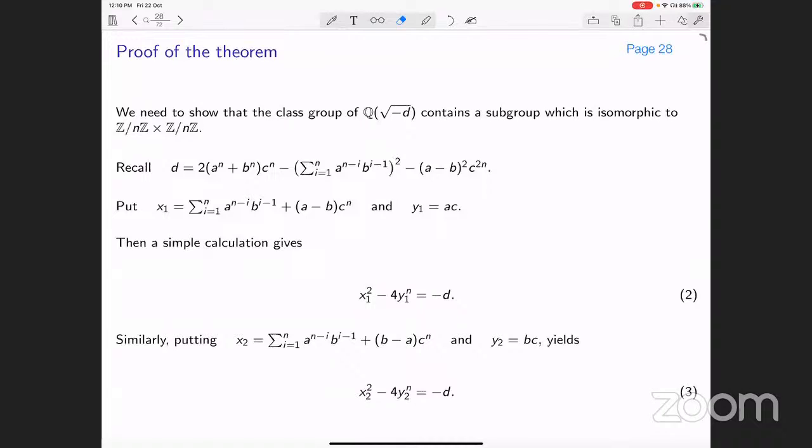Similarly, put x2 equal to the sum over i from 1 to n of a^(n-i) b^(i-1), and then plus (b minus a) times c to the power n, and y2 equal to bc. Now again, if you square this x2 and then minus 4 times y2 to the power n, you will see that it is equal to minus d. So equations 2 and 3, please remember this.